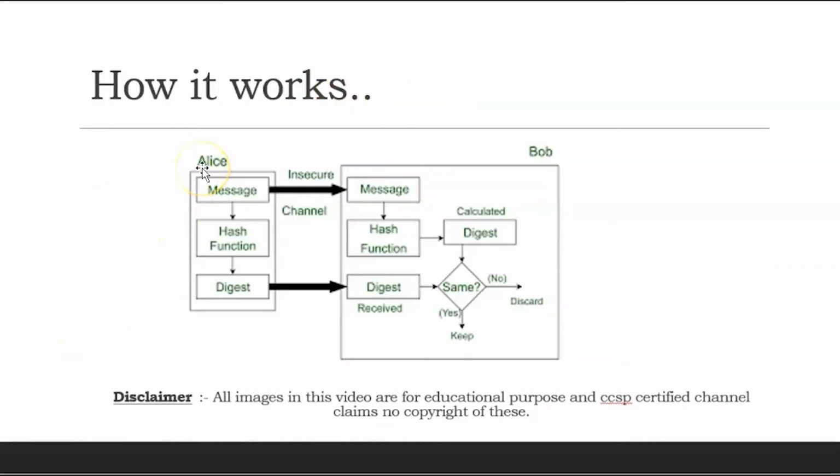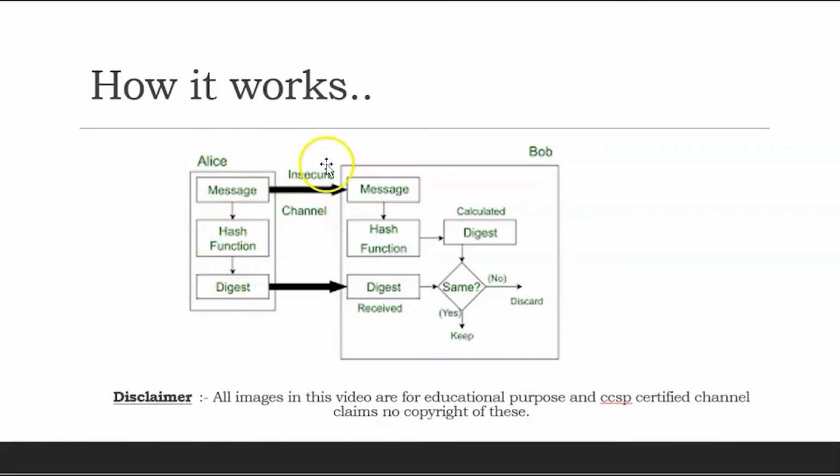Again, the same Alice and Bob example. When the message or plaintext is sent to Bob over an insecure channel over the internet, it is encrypted, because encryption should be there. It will make sure of the confidentiality of the message. No one should be able to see the message. At the same time Alice does hashing, and it generates an output, a digest. The whole message is encrypted. The digest can be sent in plain text or can be encrypted. I will cover that in the next lecture.